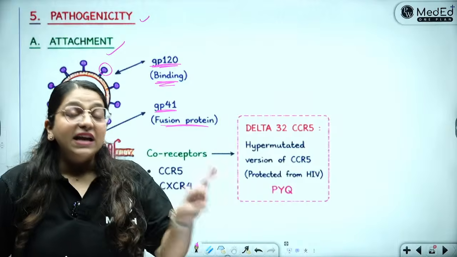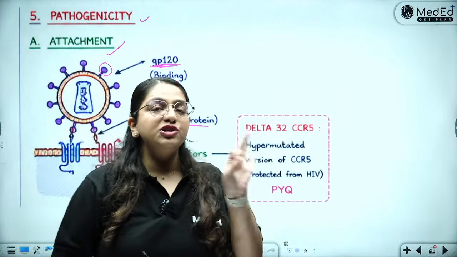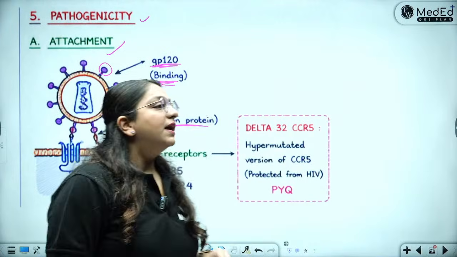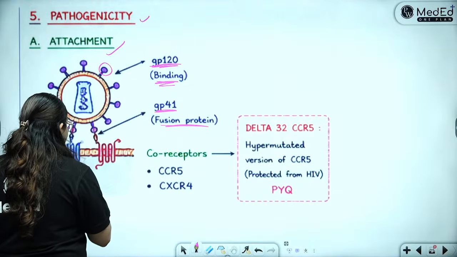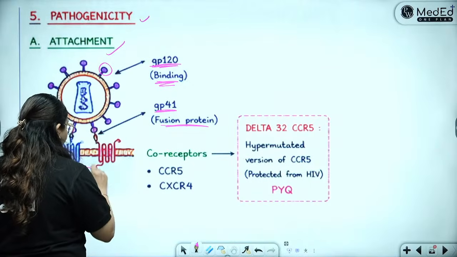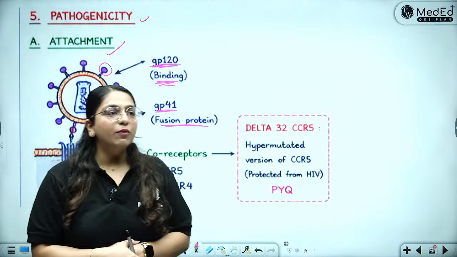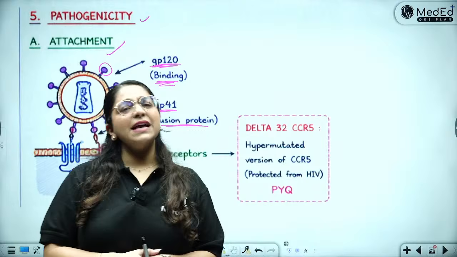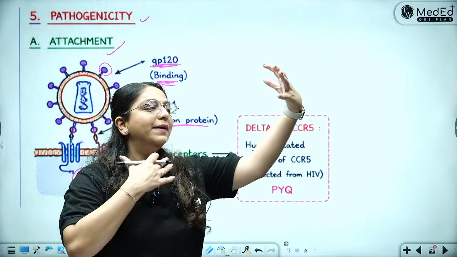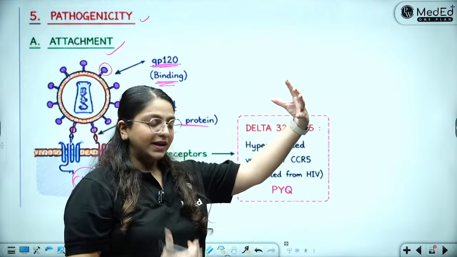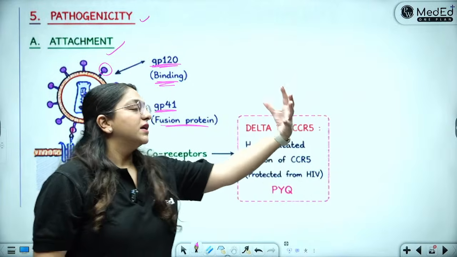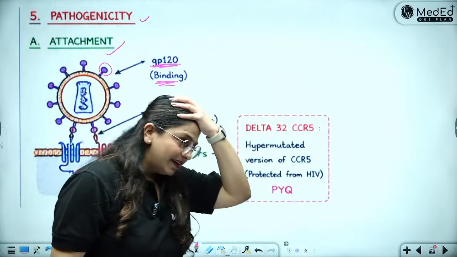This binding is always incomplete with just these two proteins. So imagine, and who do they bind to? They always bind to the CD4 cells of my body. Okay, CD4 cells. So suppose it is a T cell which has the CD4 receptor. Okay, I am the HIV virus. My head is the GP120 antigen and my body is the GP41. So this GP120 is going to combine with the CD4.